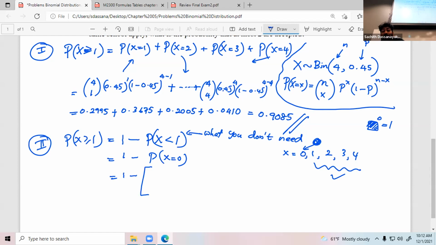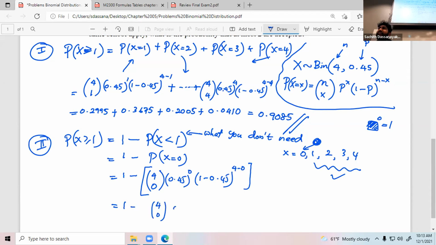So plug x equals 0 into this binomial distribution. N is 4, x is 0. Again, p is 0.45, no problem. X is 0, right? 1 minus 0.45 to the power n minus x. N is 4, x is 0. If I simplify this a little bit, 4 choose 0 is 1.